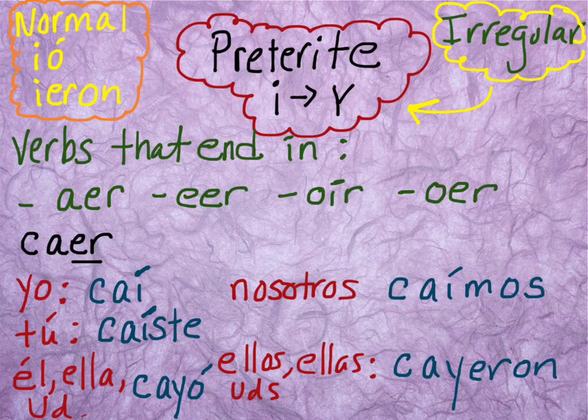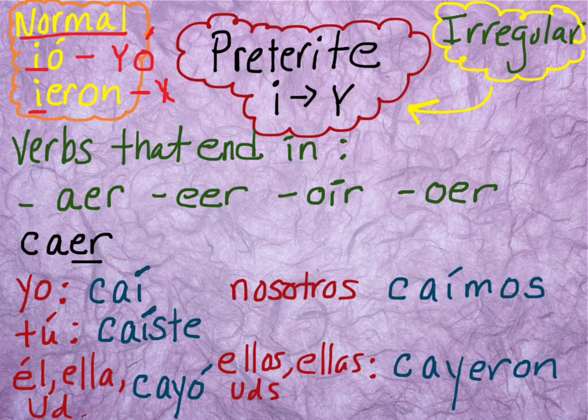Okay? So normally in preterite tense, for ER and IR verbs, for the third person singular, which is the él, ella, usted form, you have -ió, and then for the third person plural, you have -ieron. And notice that both of these have an I. On these irregular ones, this I is going to change to a Y. So the I actually disappears and you end up with -yó, with an accent mark, and then -yeron.